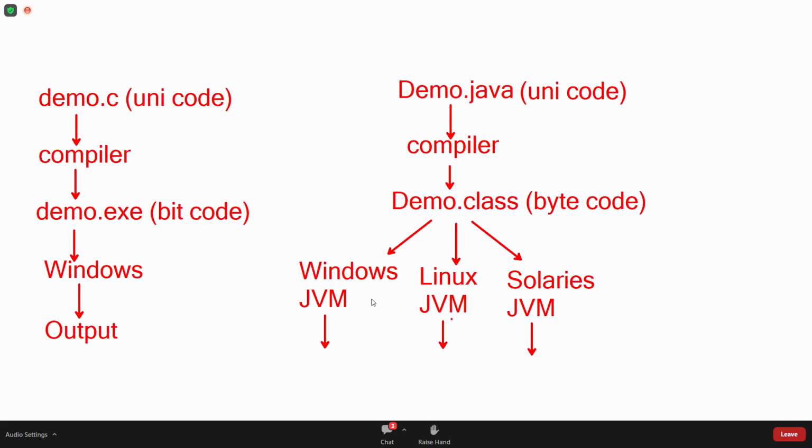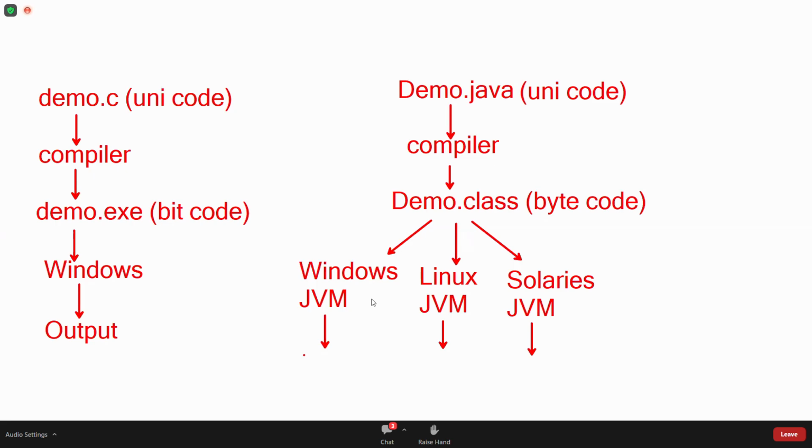These JVMs, the Windows JVM converts into Windows understandable format. That means what is happening here? One more time translation is done. That bytecode is converted into bitcode. But that bitcode file will not come. That bitcode is not stored in the hard disk. That bitcode is temporarily stored in the RAM. In a computer, two memories will be there, no? Primary memory, secondary memory, like hard disk and RAM. See, in RAM it is stored.